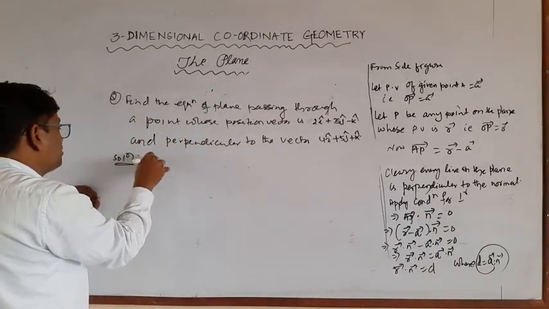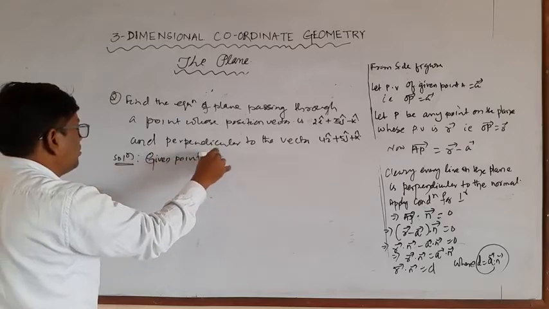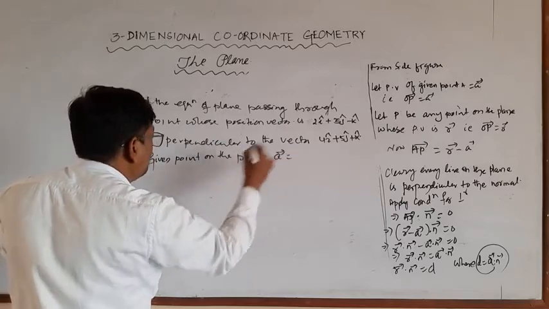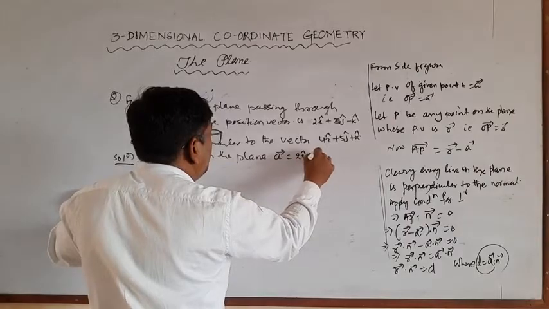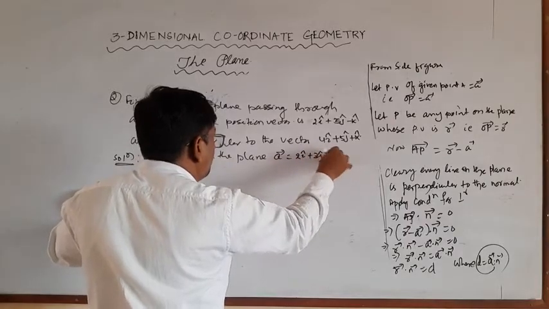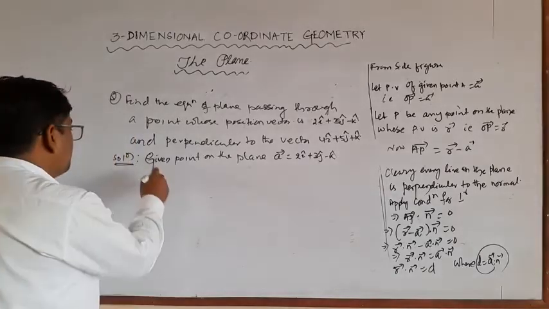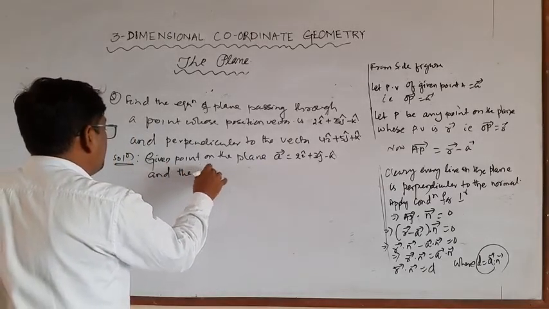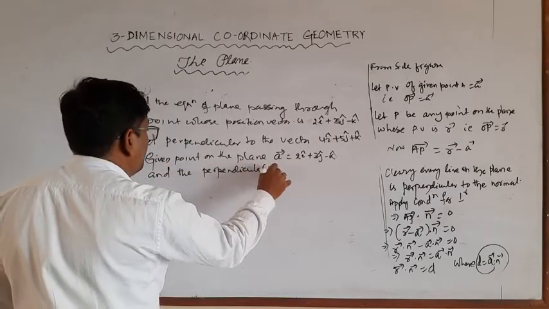Given point on the plane, that is a vector is equal to what? A vector is equal to 2i cap plus 3j cap minus k cap, and perpendicular means what? Normal.